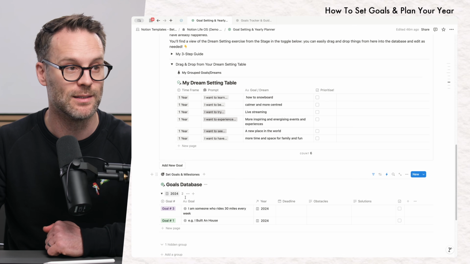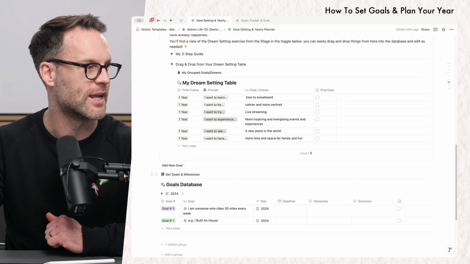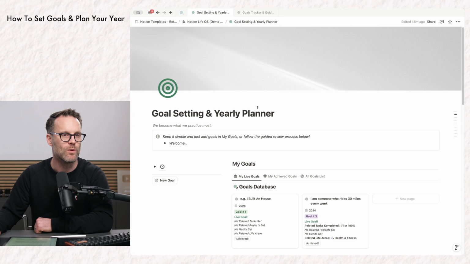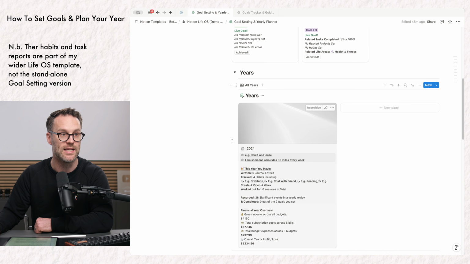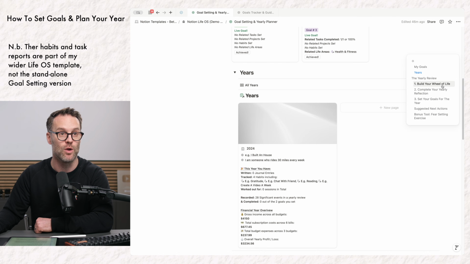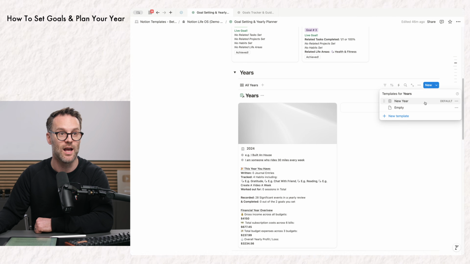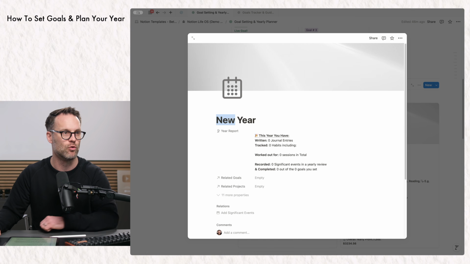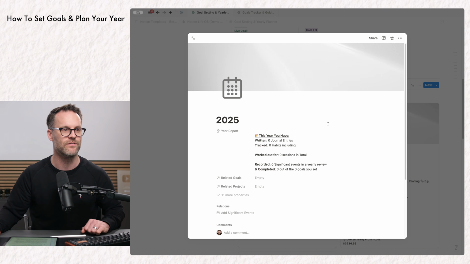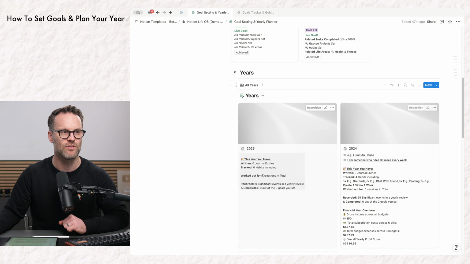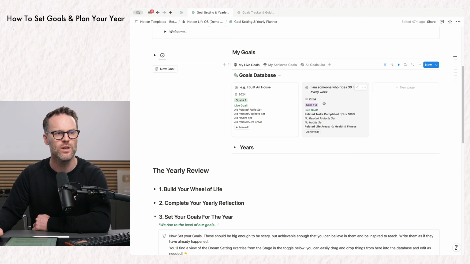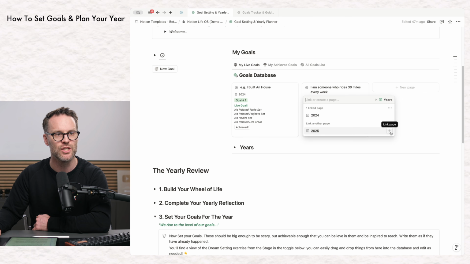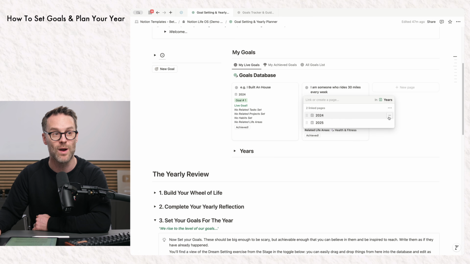So to do that, you need to do a couple of things. Number one, we need to set up a new year. Now in the Notion system, I have my years database here, and I want to create a new year. And we're going to call it, you guessed it, 2025. We just need to create that there. That's great. There it is. All I need to do within this system is, if I wanted to keep goals and move them on, I could click and change it to 2025 as well, or leave them in both.